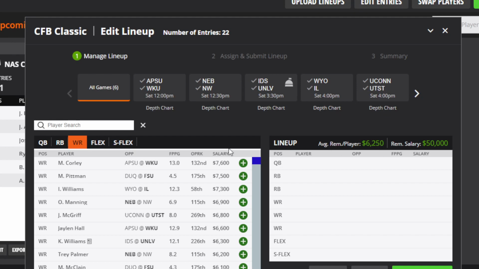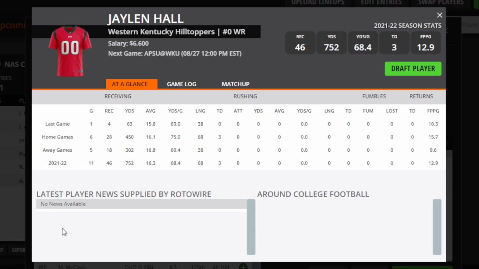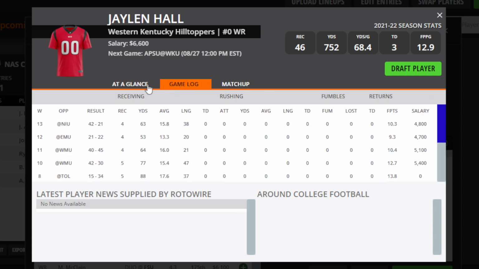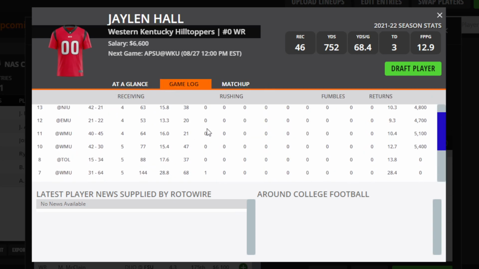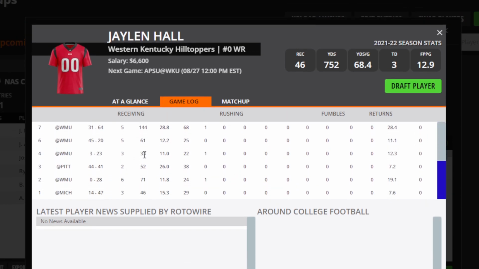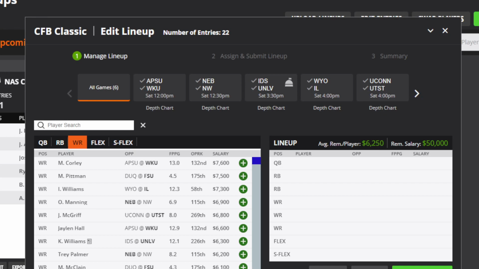And then the next guy is going to be the second wide receiver at Western Kentucky, which is Jalen Hall. He had a really good year last year with 752 yards, and he's probably moved up the depth chart a spot. So we've got to look for him to get 4 or 5 receptions and 50 to 100 yards in this game, and hopefully a touchdown. If he can do that, then he's definitely going to pay off at his pretty inexpensive price of $6,600.